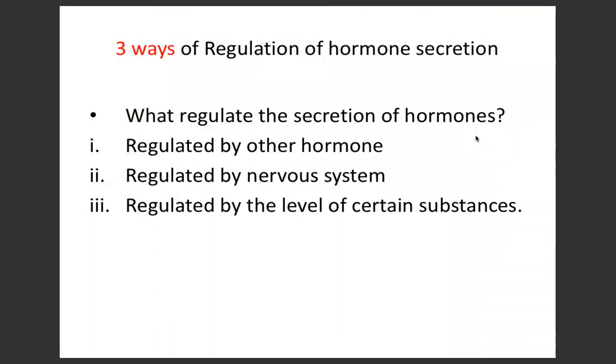Okay, dia ada 3 cara. Yang ni yang agak berat sedikit. Macam mana regulation of hormone secretion tu berlaku? Okay, so ingatnya ada 3 cara. Yang pertama adalah regulated by the other hormone. Cara yang kedua, hormone tu is being secreted after being regulated by the nervous system, and the third way is after being regulated by the certain substances, okay, such as glucose and so on. So teacher akan go on selepas ni.